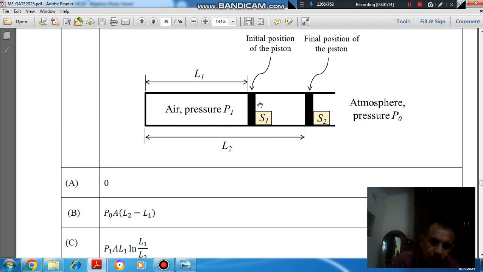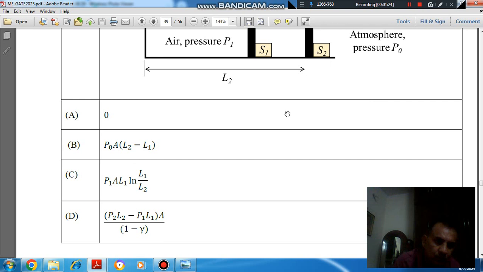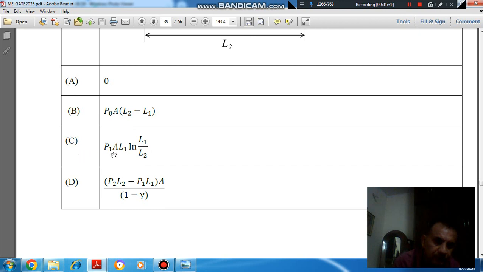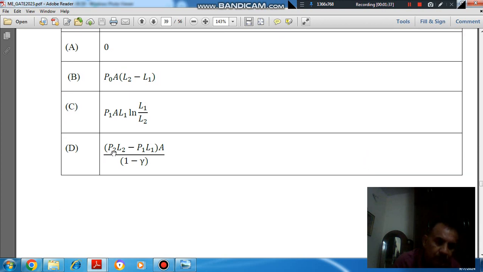So this figure is shown. This is the initial position, this is the final position. Here the pressure is P1, length is L1 and here the length is L2, and outside pressure is atmospheric pressure. Option A: 0. Option B: P0 A (L2 minus L1). Option C: P1 A L1 ln(L1 by L2). Option D: (P2 L2 minus P1 L1) times area divided by (1 minus gamma).